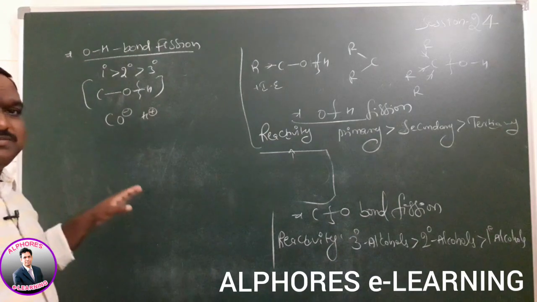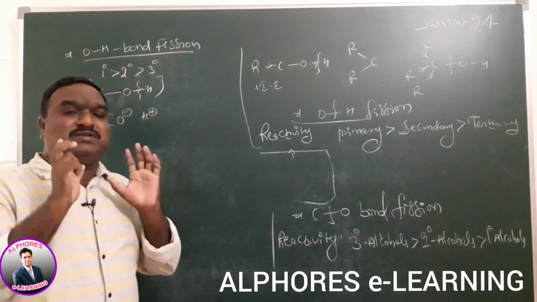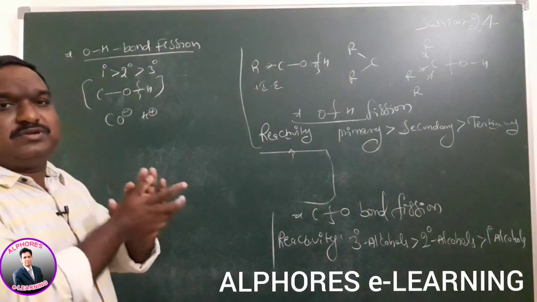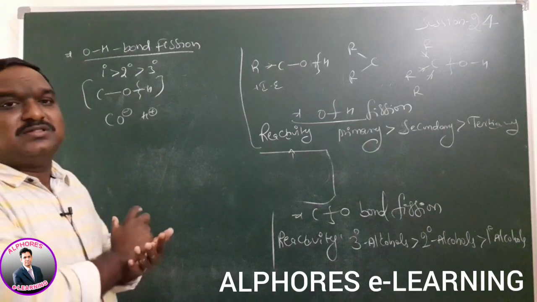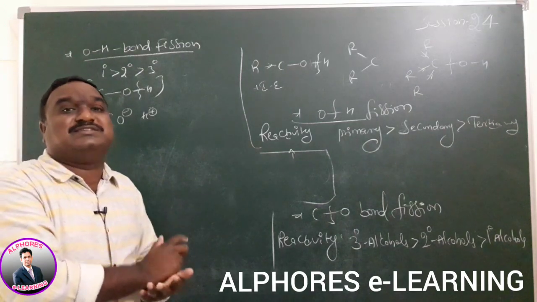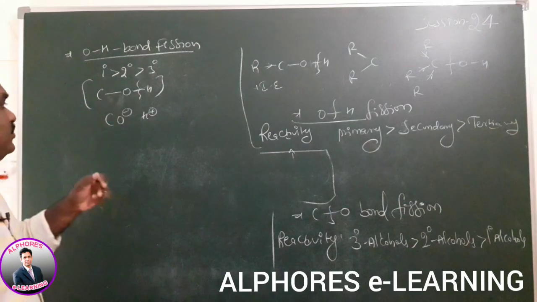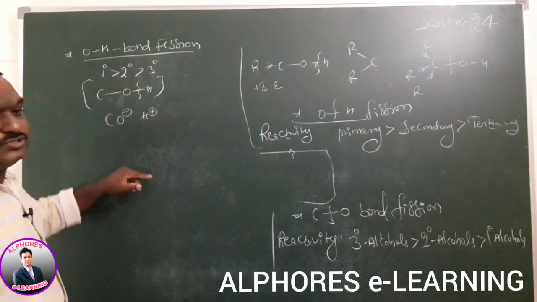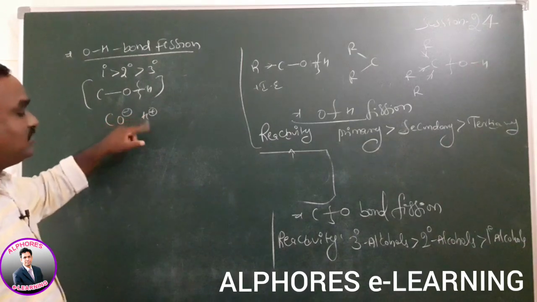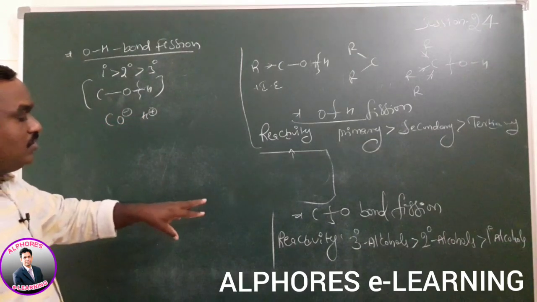Wherever bond cleavage is possible between the hydrogen and oxygen, the alcohol acts as a nucleophile, because it is a donor here.